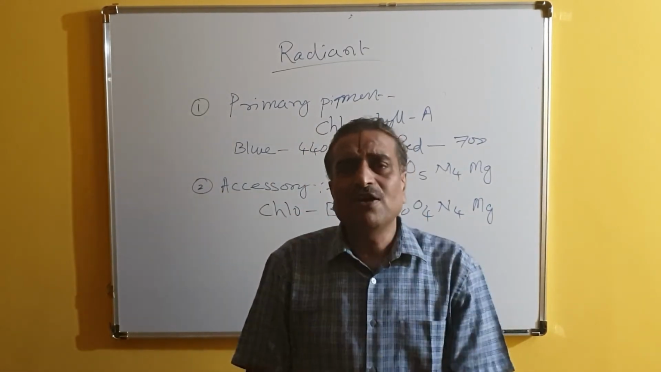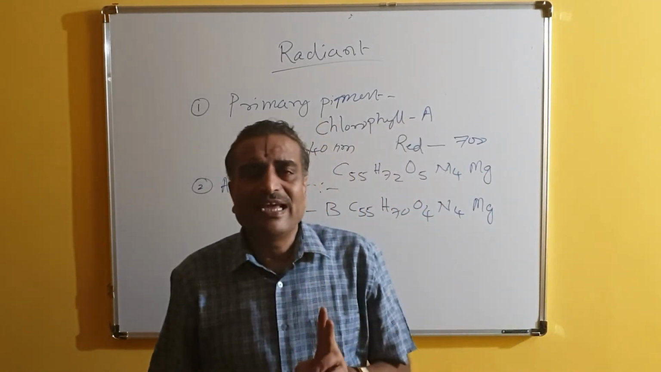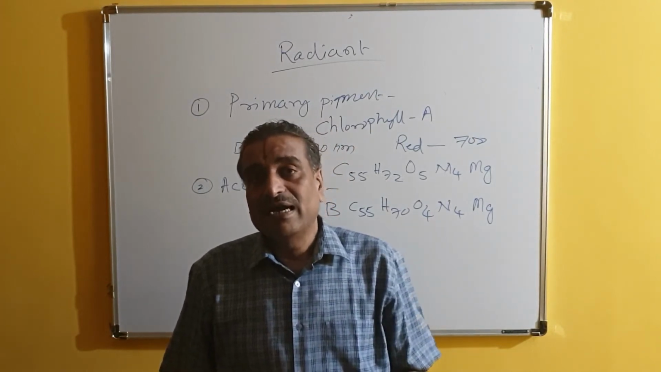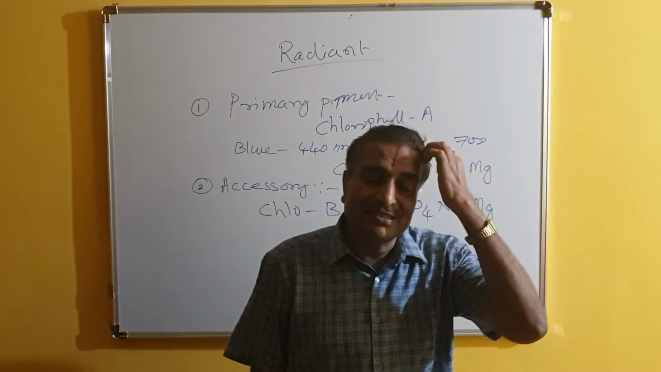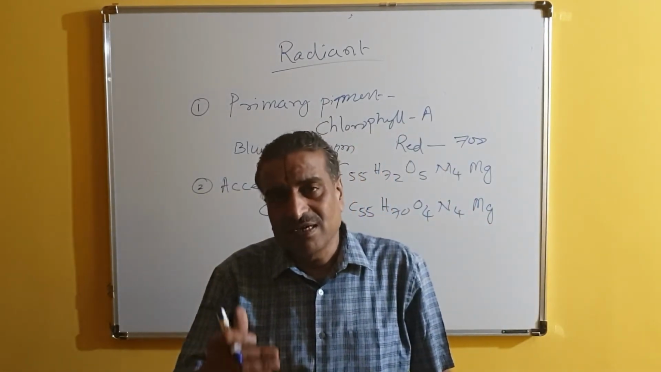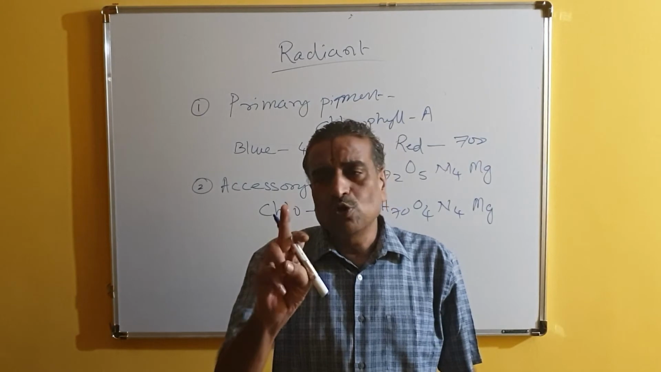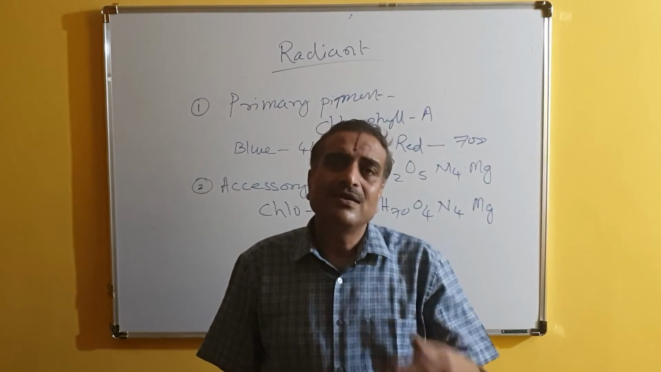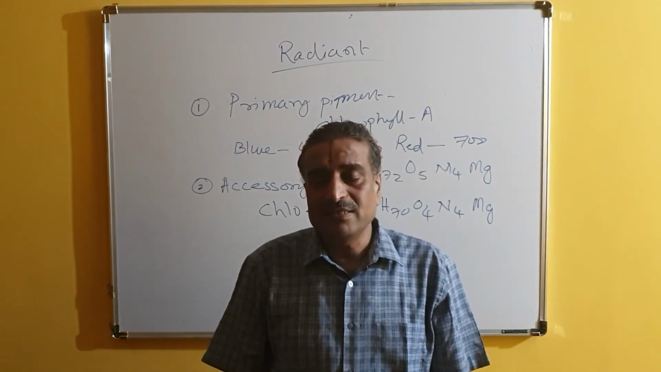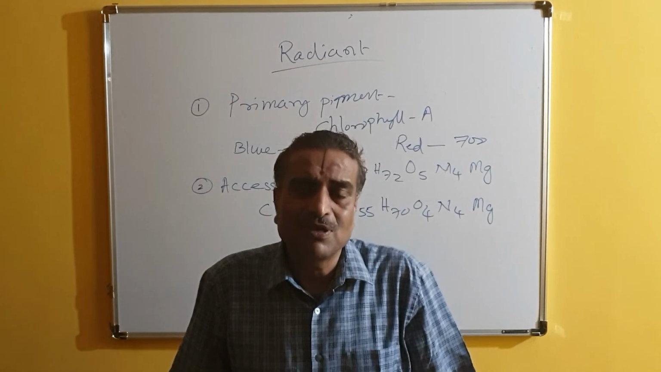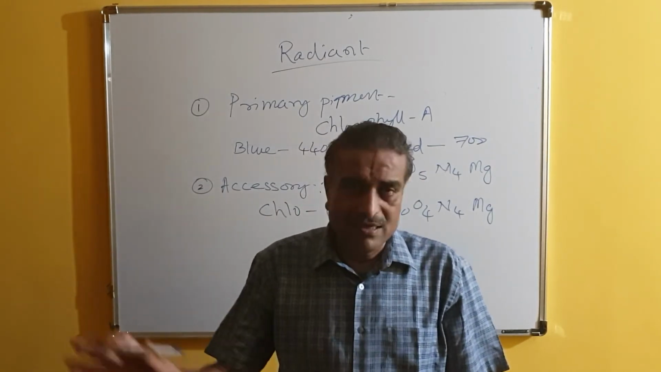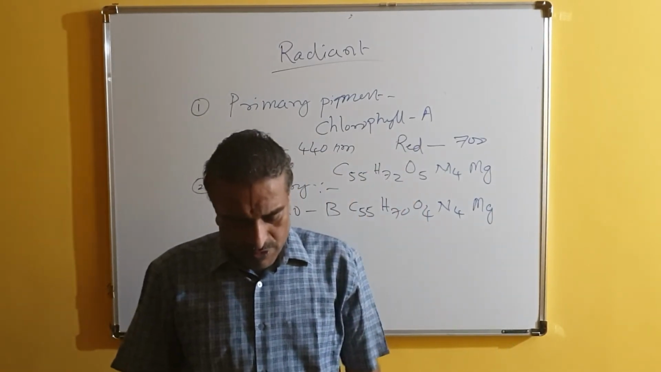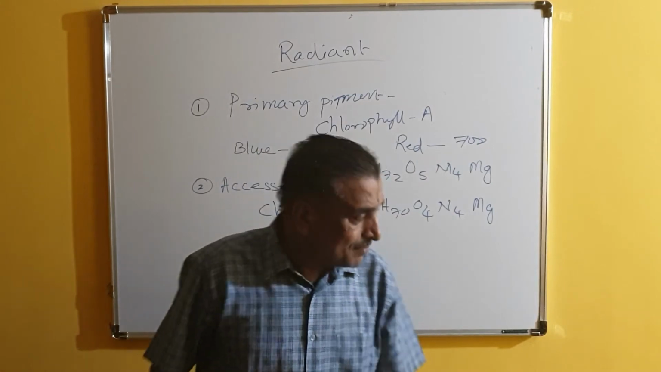What is the duty of chlorophyll A? I have told you, chlorophyll A absorbs blue color, that is 440 nanometer wavelength, and another wavelength, 700 nm, that is red light. Out of 7 colors available in the Vibgyor, only 2 colors are absorbed by chlorophyll A, and the remaining 5 colors are absorbed by the accessory pigments. Try to understand this. The remaining 5 colors are absorbed by chlorophyll B and other associated pigments in the accessory pigments.